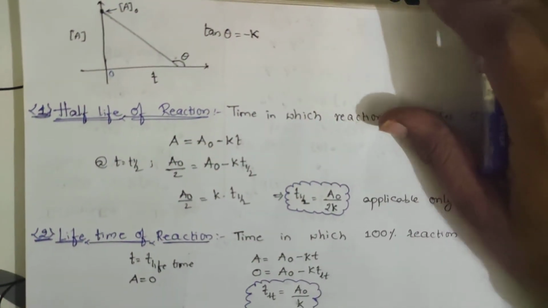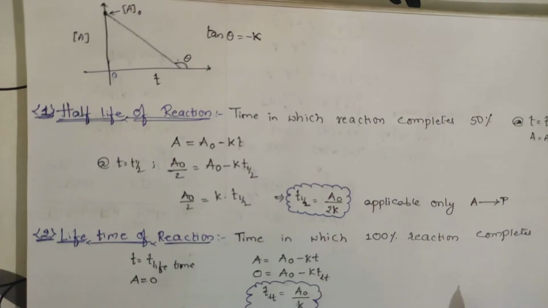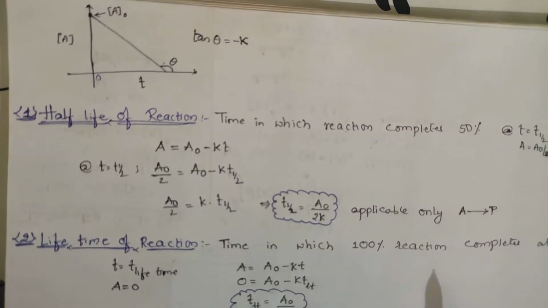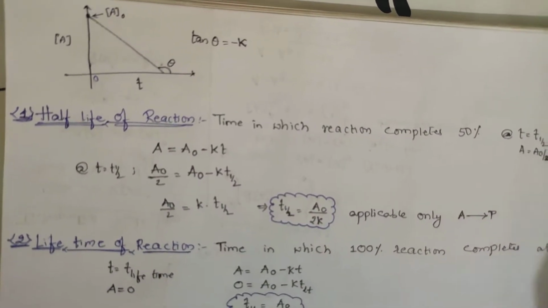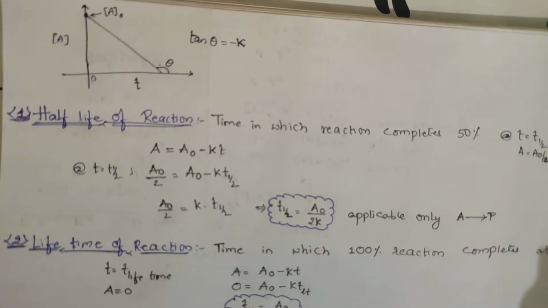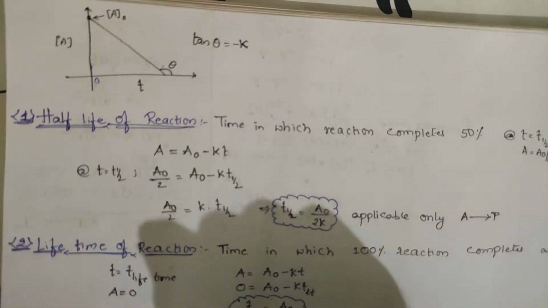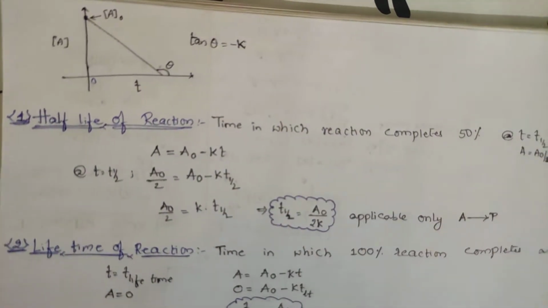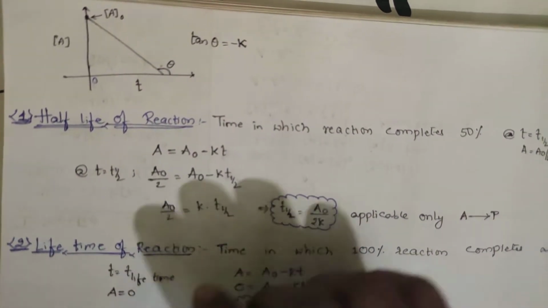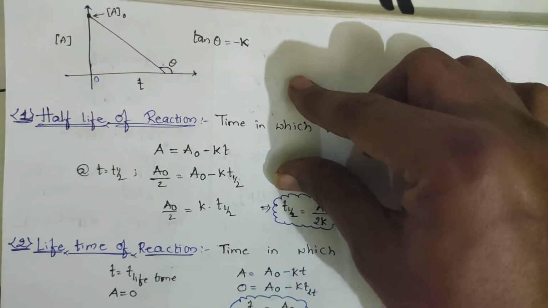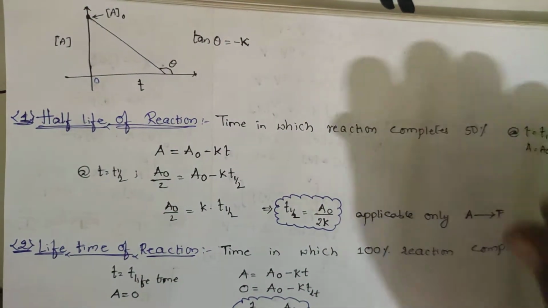Next, if you want the half-life of this reaction, what is meant by half-life? It means half of the reactant has been consumed in the reaction; the time taken for the reactant to reach half of its original amount. You have some compound X, and X is converted to X by 2.